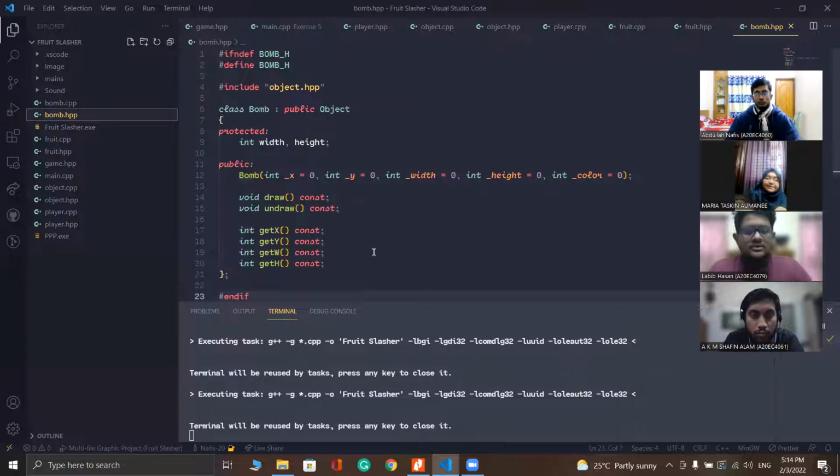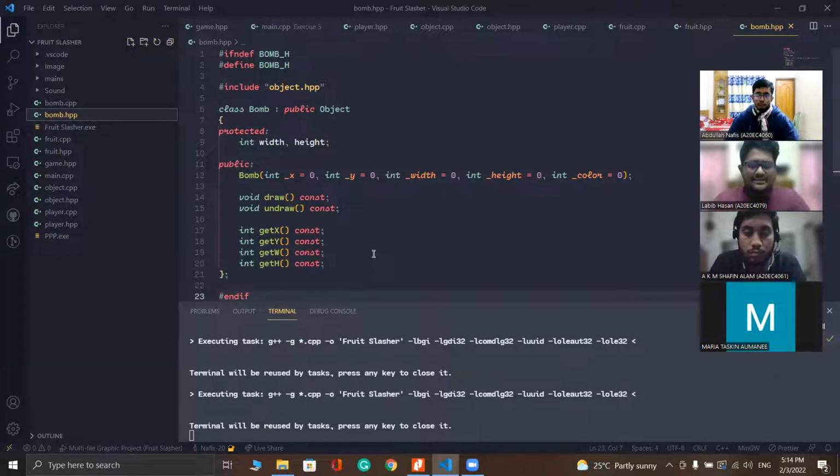So I'm going to explain encapsulation. Encapsulation refers to the binding of data with the methods that operate on that data, or the restricting of direct access. Encapsulation is used to hide the value or state of a structured data object inside a class, preventing direct access. In simple words, encapsulation means data hiding. Now, can you go to the HPP file?